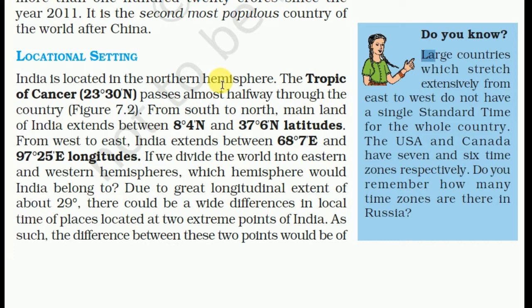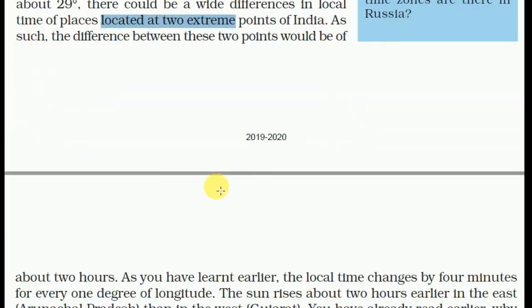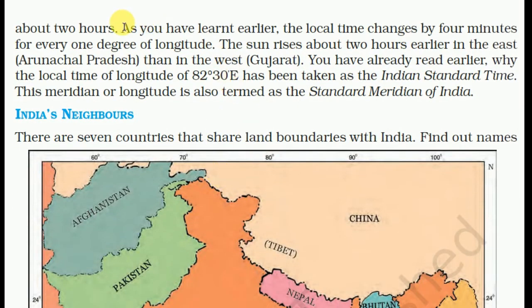If we divide the world into eastern and western hemispheres, which hemisphere would India belong to? India is in the northern hemisphere and in the eastern hemisphere. So, due to the great longitudinal extent of about 29 degrees, there could be a wide difference in local time of places located at two distinct parts of India. The difference between these two points would be about 2 hours.